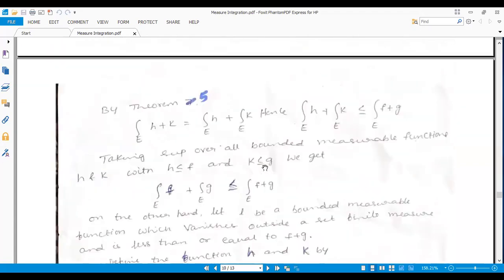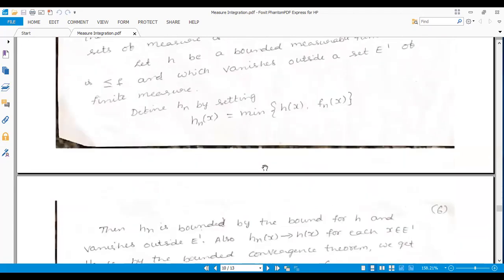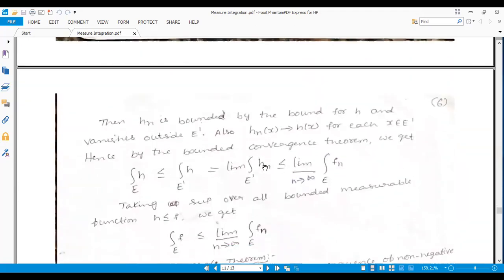Here, in proving Fatou's lemma, we apply this because hn is bounded and also converges to h. Then the integral of h over E is less than or equal to the integral of h over E dash.